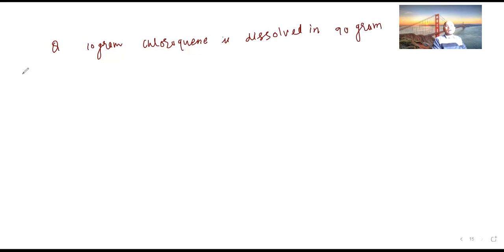Let us try to write one question. 10 gram chloroquine is dissolved in 90 gram of alcohol, in brackets syrup.